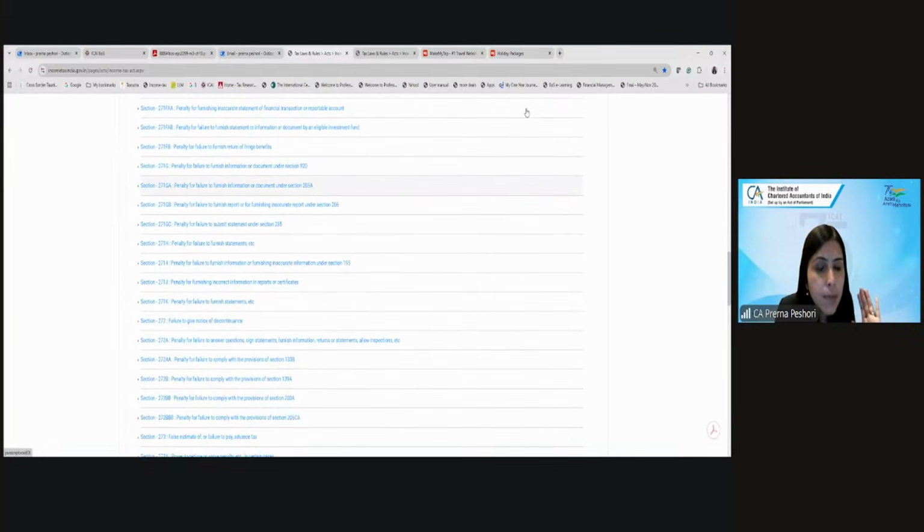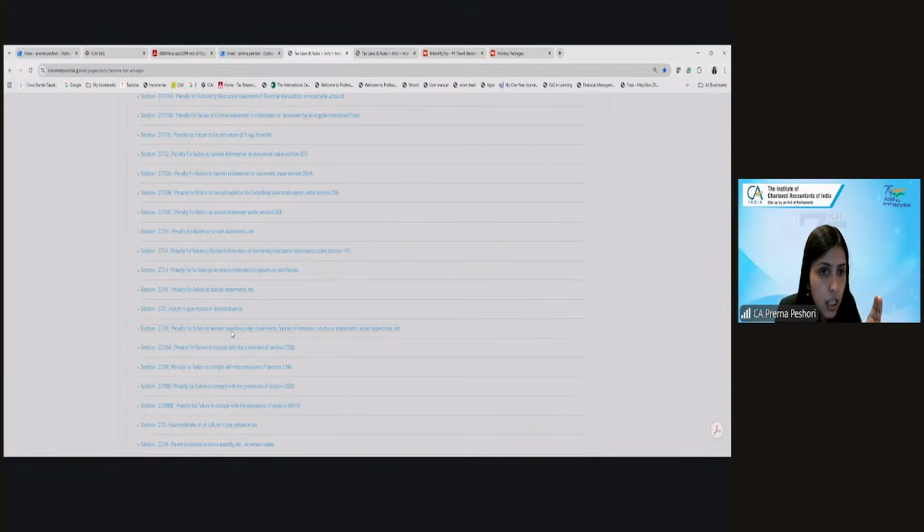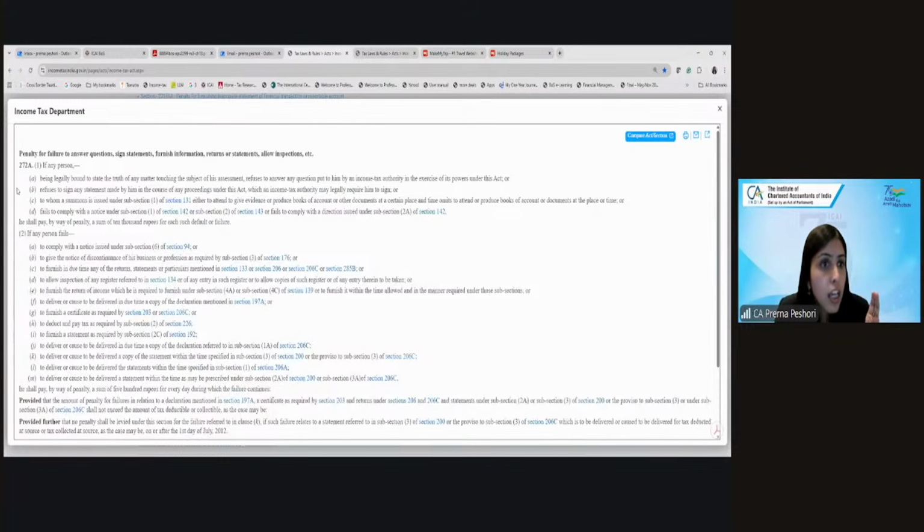Plus, in this particular case, if you fail to furnish the TCS statement, what did I say? There is also a penalty under 272A. What is that penalty? 500 per day. So, if you fail to furnish the TCS returns or the TDS returns, I told you in TDS also, there is a penalty of 500 per day during which the failure continues.